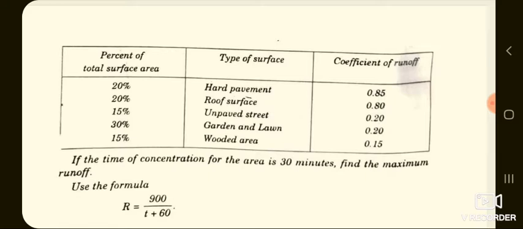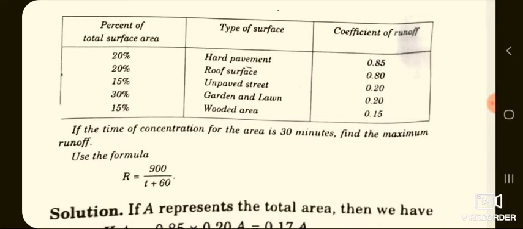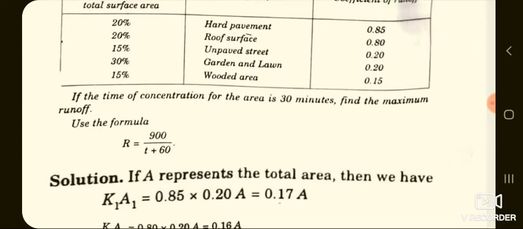So if you consider 20% of the given area with hard pavements with a coefficient of runoff as 0.85, and 20% consists of roof surfaces and the runoff coefficient is 0.80, and 15% unpaved street and the coefficient of runoff is taken as 0.20, and 30% garden and lawns and the coefficient of runoff will be 0.20 because there will be percolation of water into the ground.